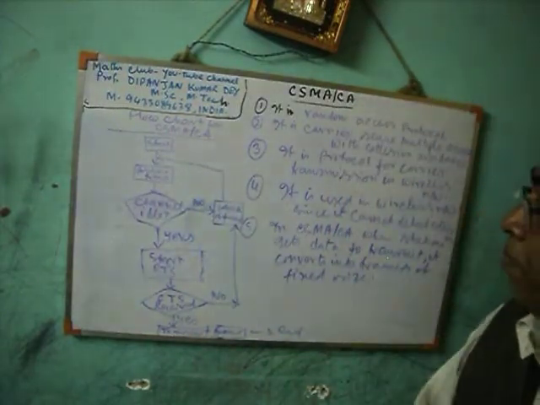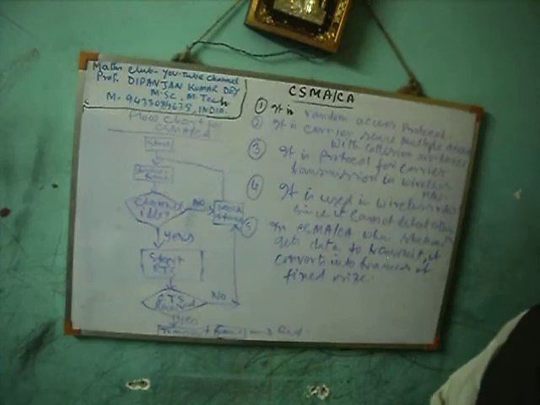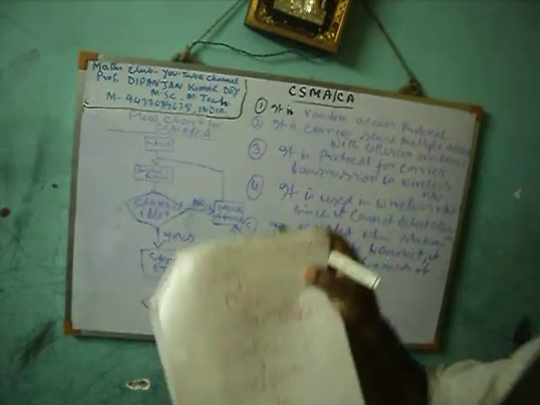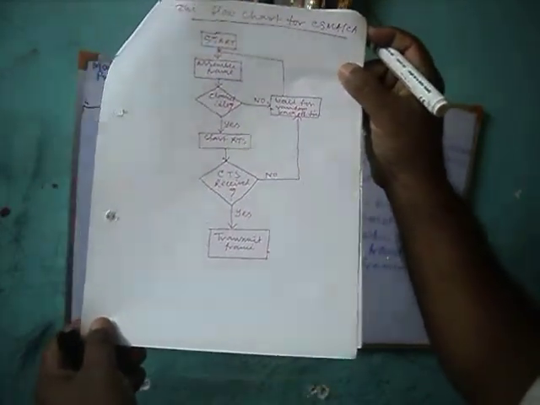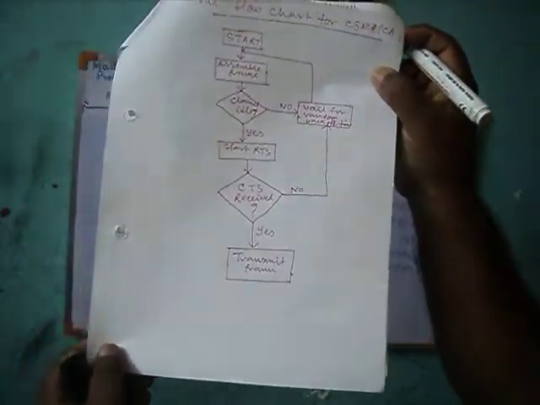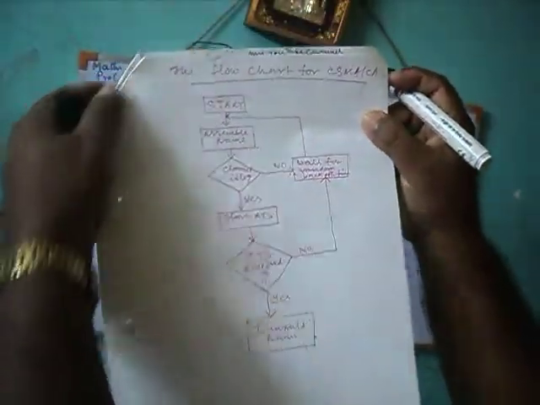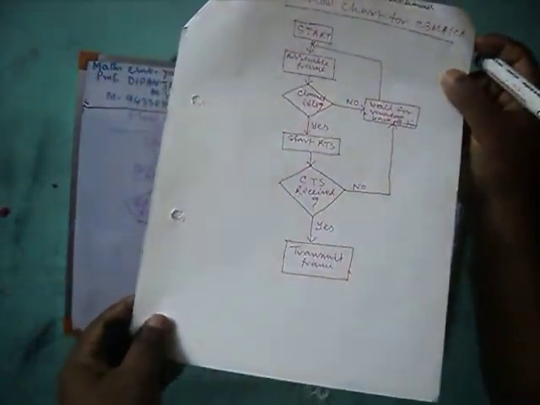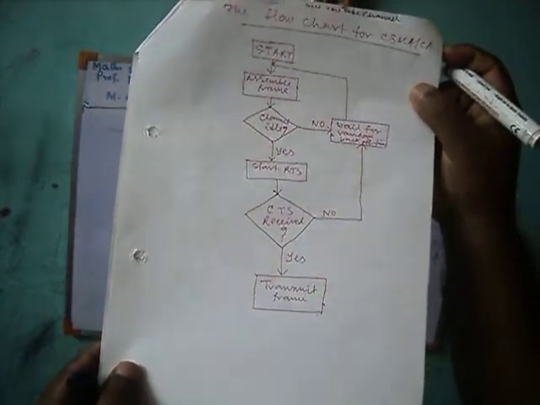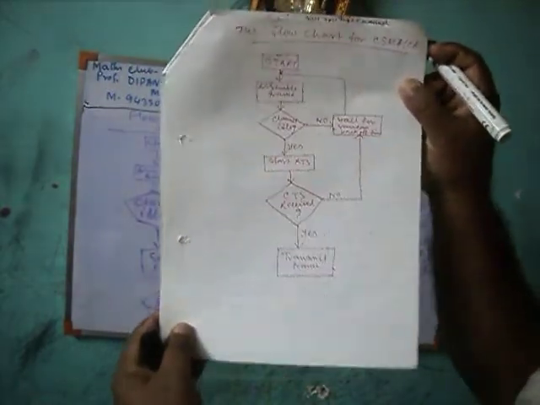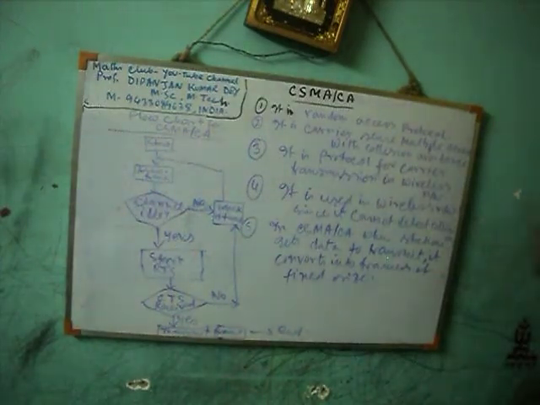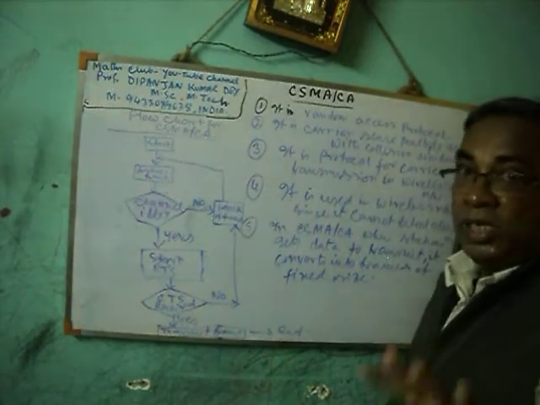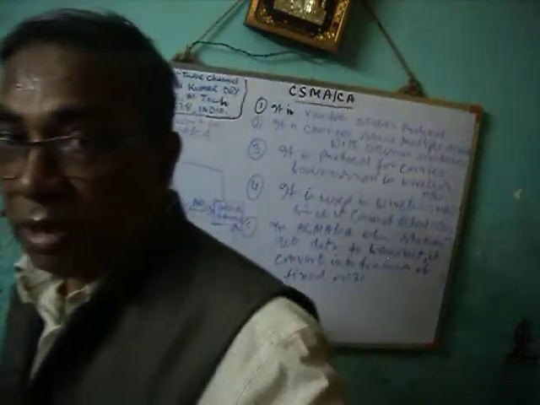So this is the flow chart for CSMA CA. You can see the flow chart for CSMA CA here clearly. I think you will see it very nicely. Sometimes the question may be to write the flow chart of CSMA CA, or sometimes to write a short note on CSMA CA. This is a 5 marks question. I think you understand very nicely.